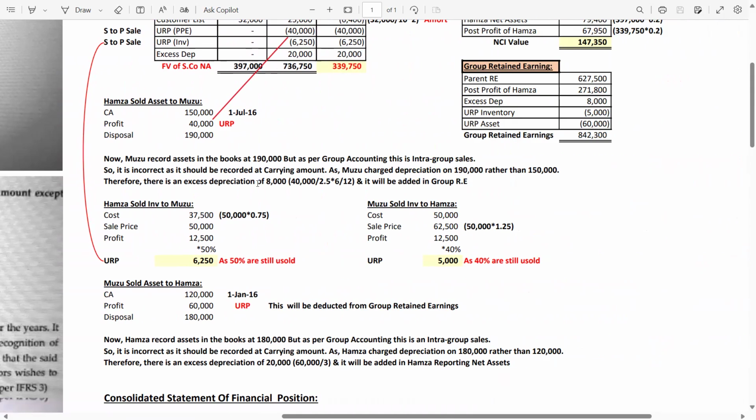Look at this one, because this depreciation is charged by the parent company in its books. So 8000 you will add. Unrealized profit on inventory, which is 5000, we have calculated here. Now unrealized profit on assets, which is 60,000, which we have calculated here. So once you add or deduct, you will get the group retained earning, which is 842300.